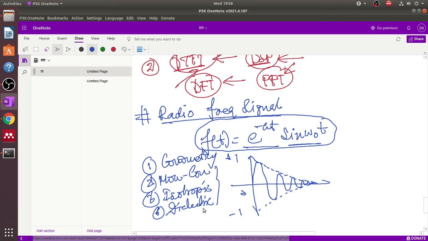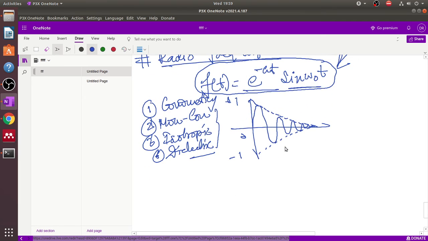So in different types of media, the amplitude of the electromagnetic wave is decreased or stays the same. When the electromagnetic wave travels from one media to another, there may be no change in amplitude also. That's why for this radio frequency signal, the ideal characteristics are expressed by this mathematical relationship.